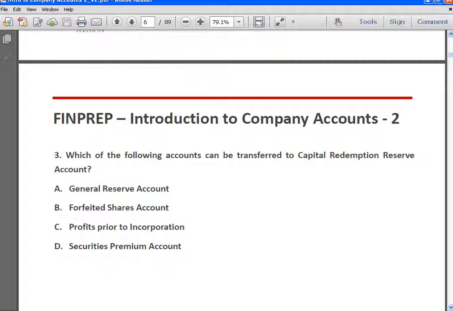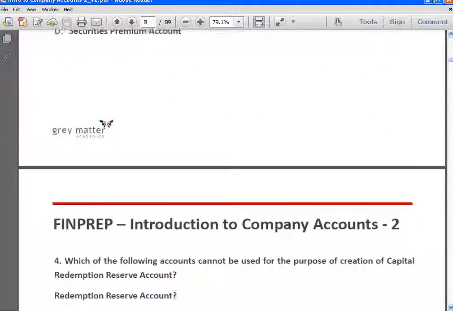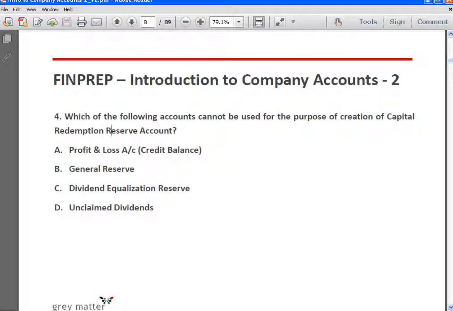Next, which of the following accounts can be transferred to capital redemption reserve account? Again, they are asking us which of the following is a free reserve. General reserve is a free reserve. Forfeited shares account is not a free reserve. Profits prior to incorporation is a capital reserve. Securities premium account is again not a free reserve. So answer is A, general reserve. Next, which of the following accounts cannot be used for the purpose of creation of capital redemption reserve account?